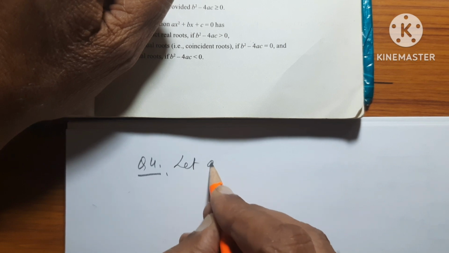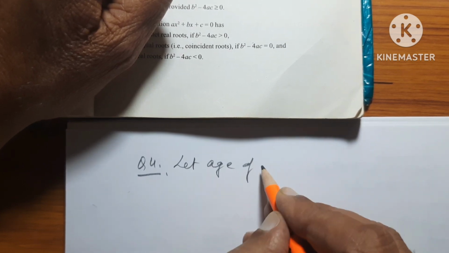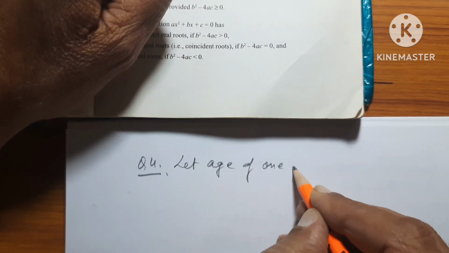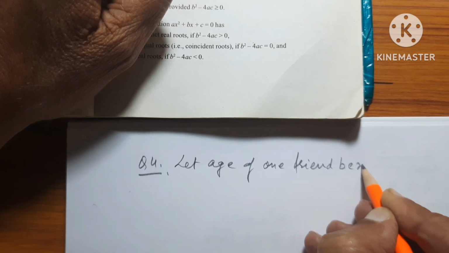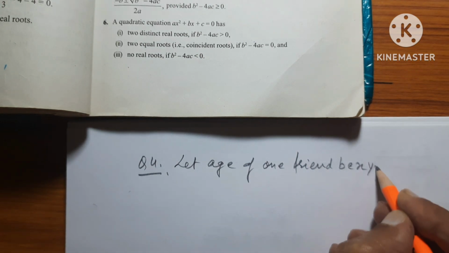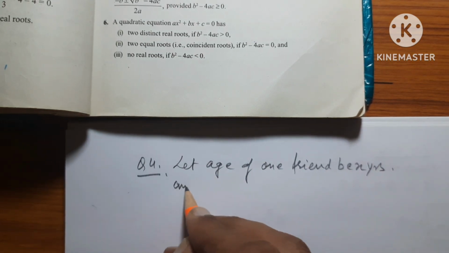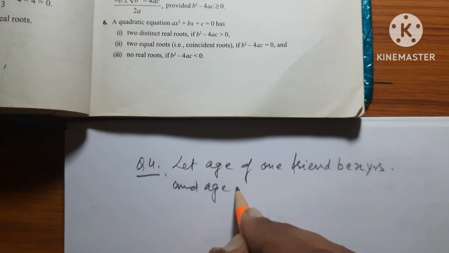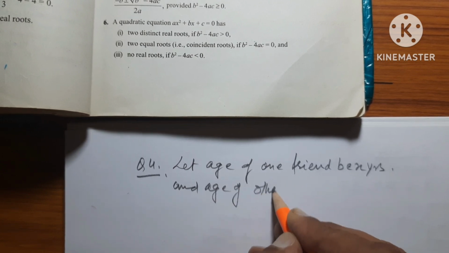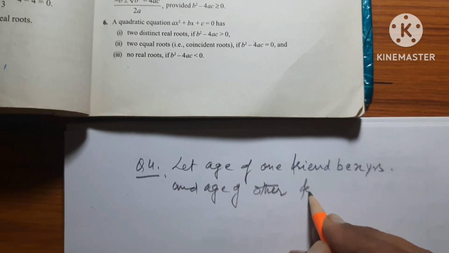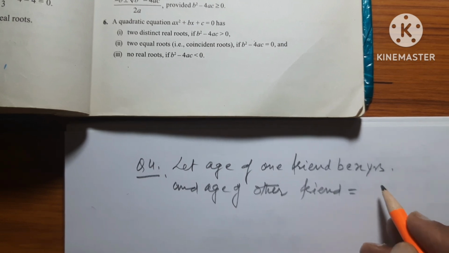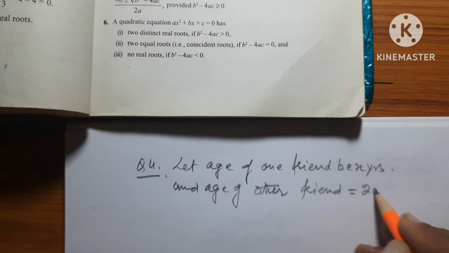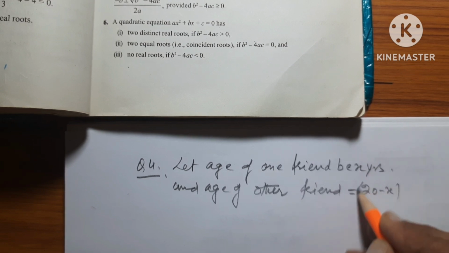Let the age of one friend be x years and the age of the other friend be 20 minus x, because the sum total is 20 years.